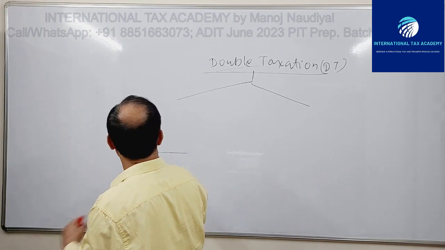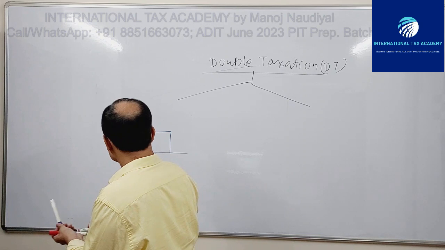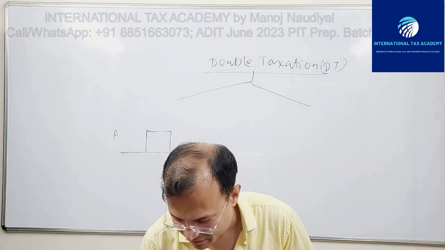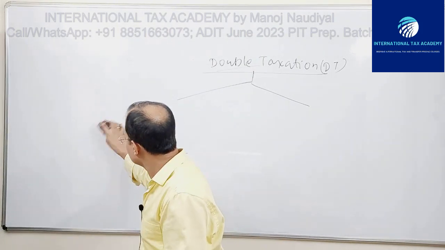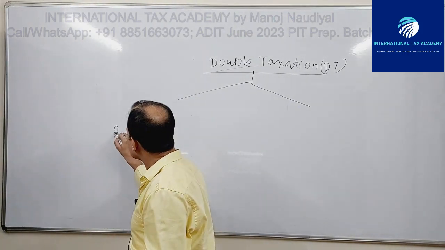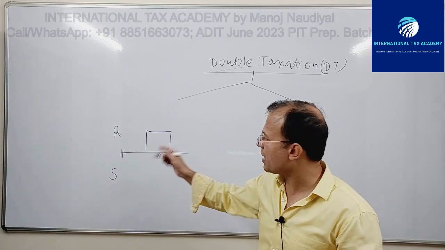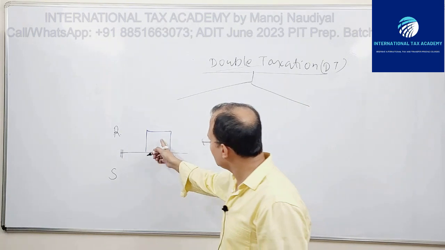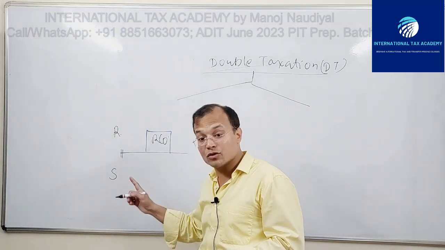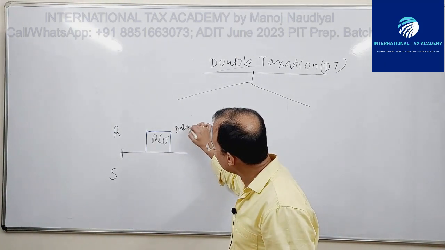So you have country R and country S. This is RCO. R is the resident country, S is the source country. RCO, this is the resident.